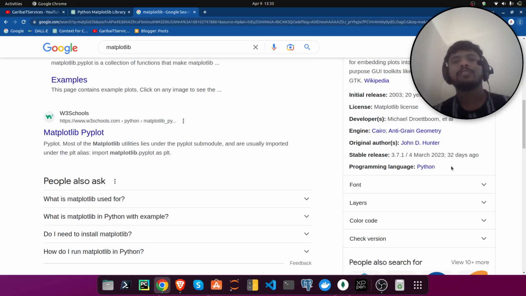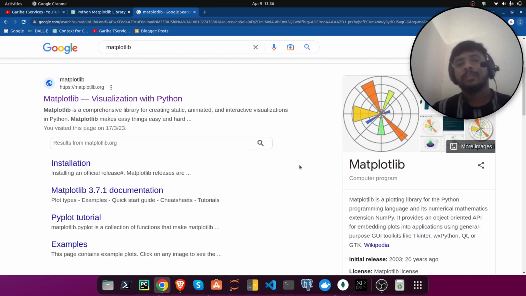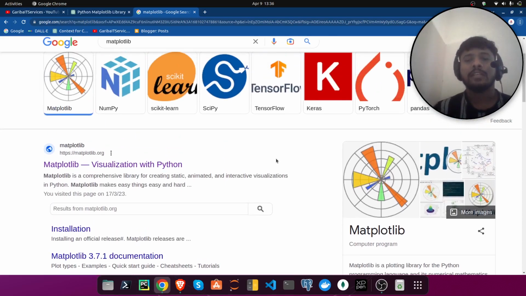Though we have features for visualizing or plotting graphs in NumPy and Pandas also, instead of that we also use this visualization library. What happens, friends, while doing any project, if you get any kind of structured or data frame kind of data in Excel or CSV format, you need to explore the data.